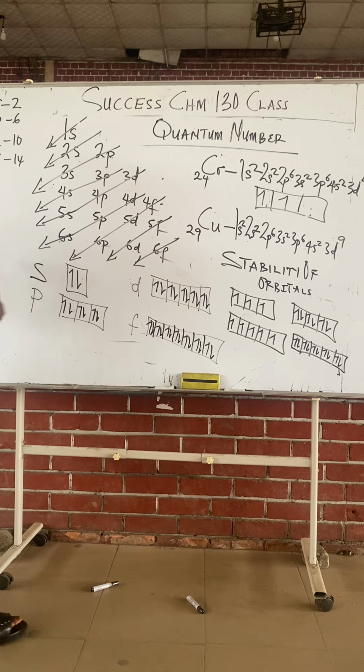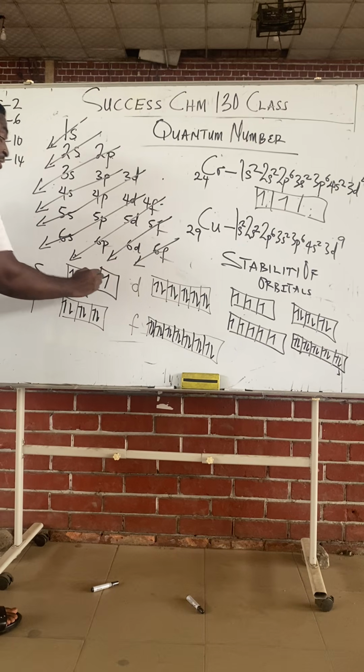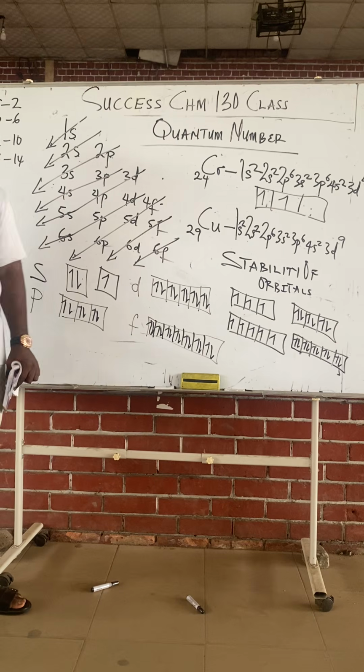Class, s orbital is always stable as long as there's at least 1 electron inside. If s orbital has 1 electron, it's stable. If it has 2, it's also stable. It's only when it has 0 that it is not stable.